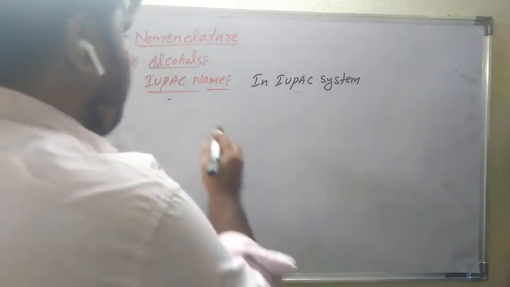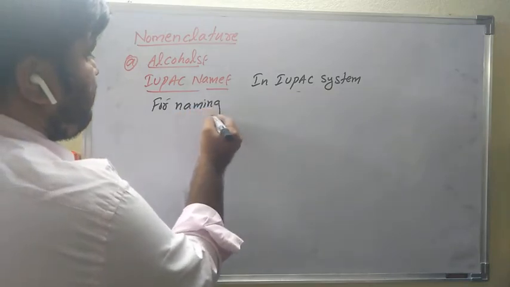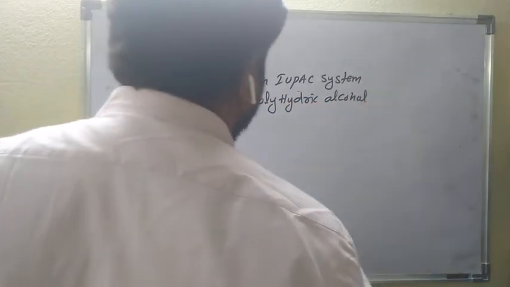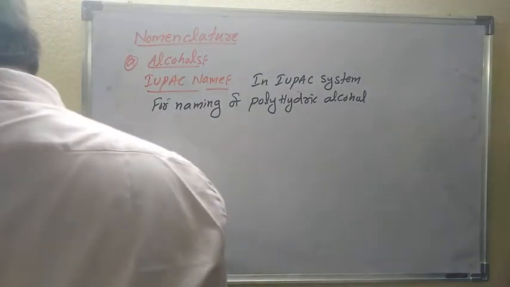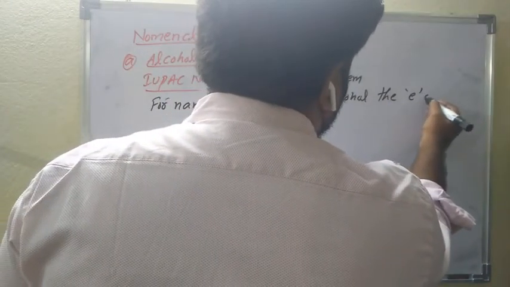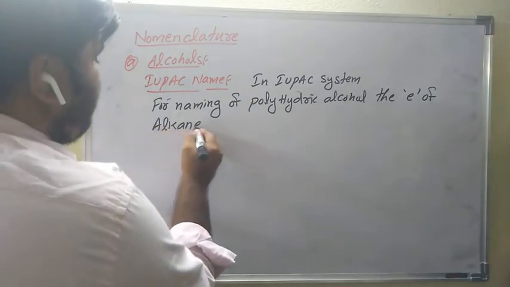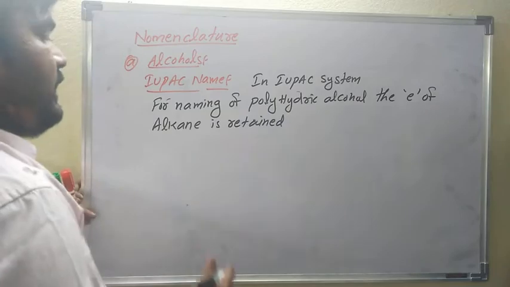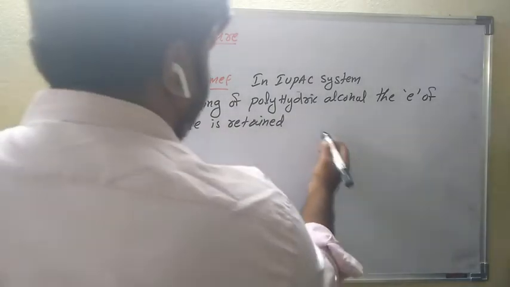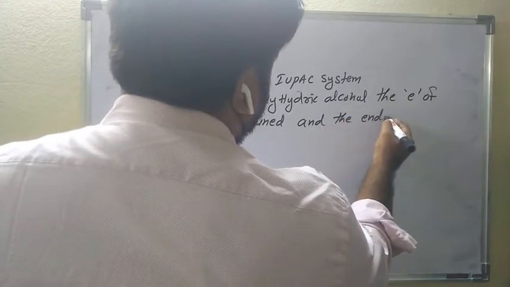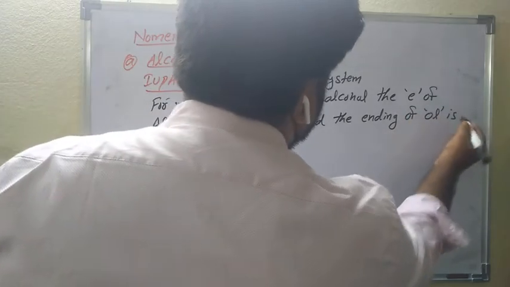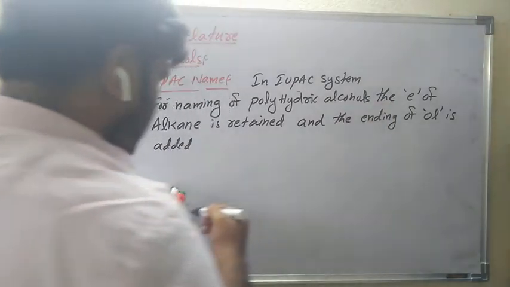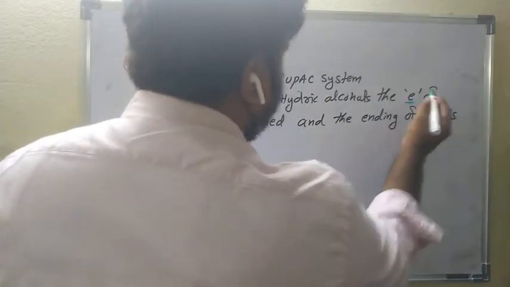For naming of polyhydric alcohols, the E of alkane is retained.